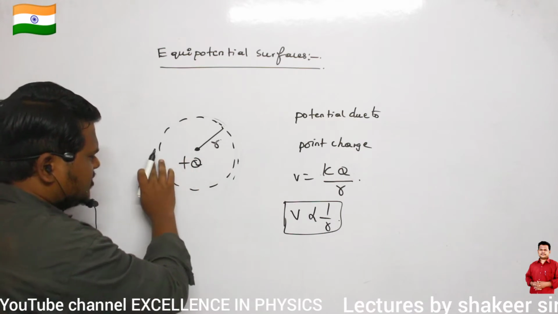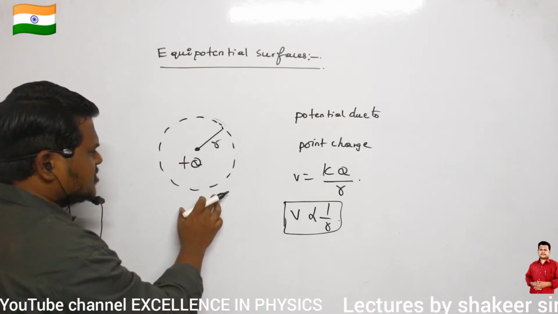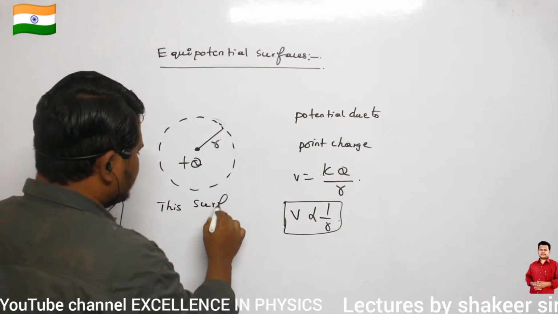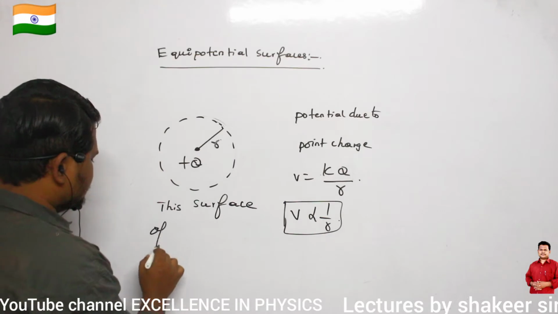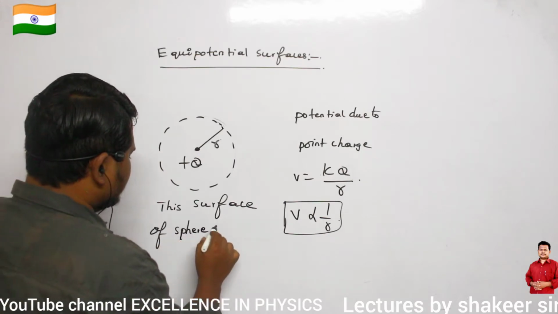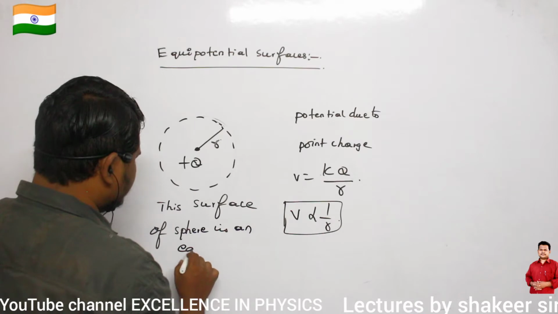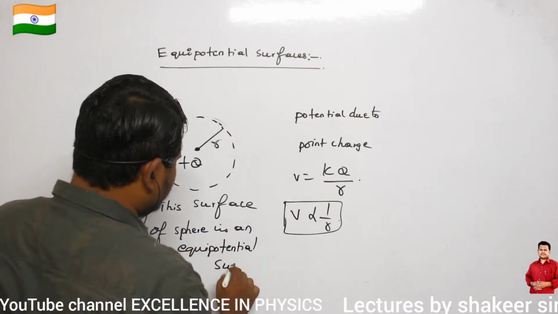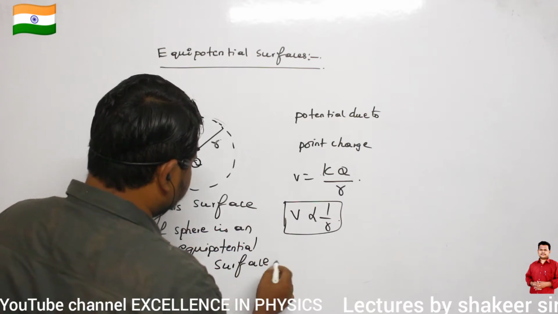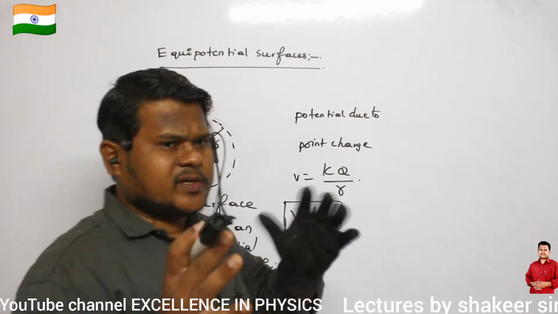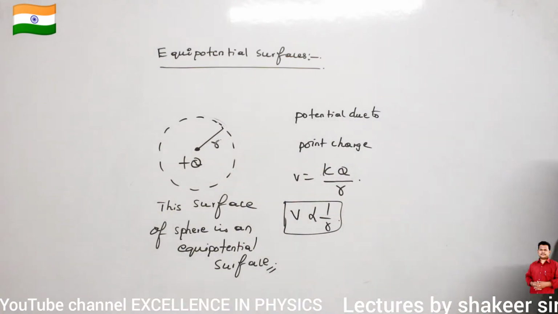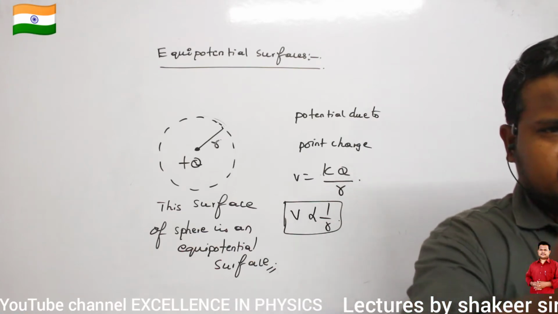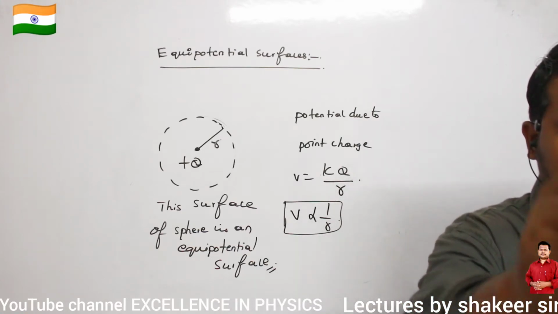So throughout the surface of this sphere, can I call it an equipotential surface or not? This surface of a sphere is an equipotential surface. Can I write it like this? That is my question. So the total sphere which is formed, can I call it an equipotential surface? Speak out, say yes or no.